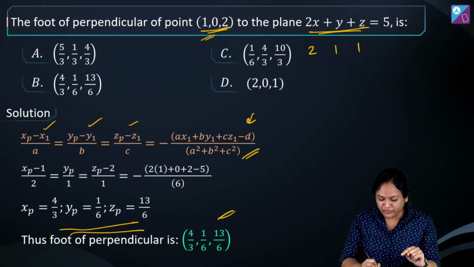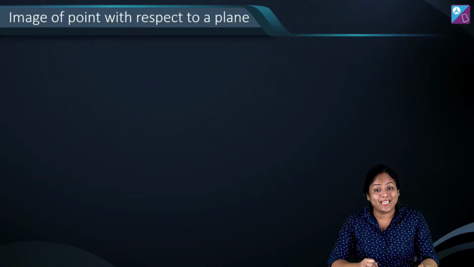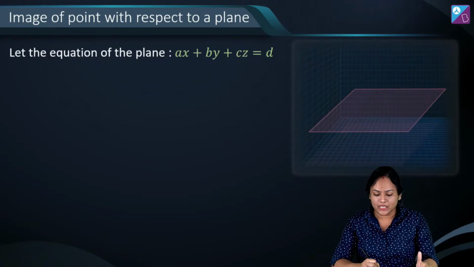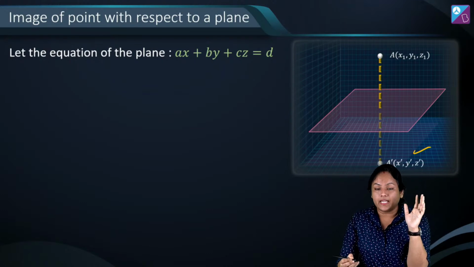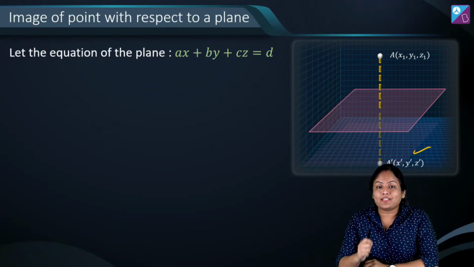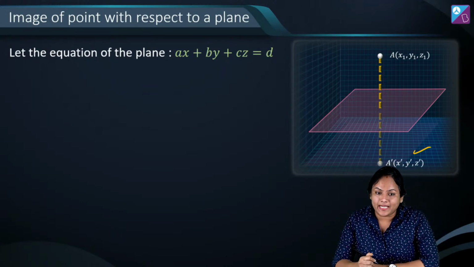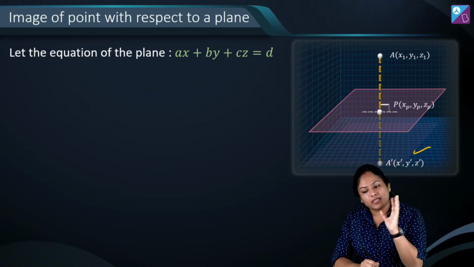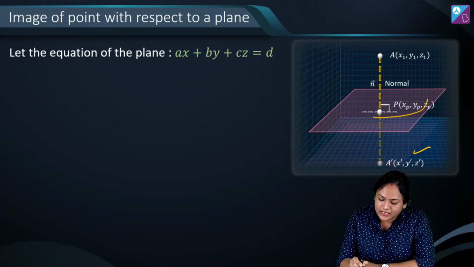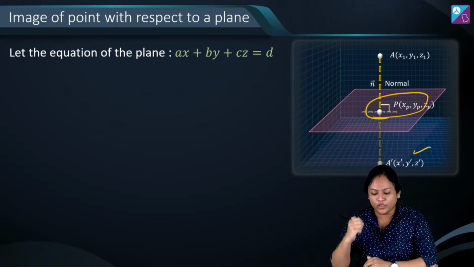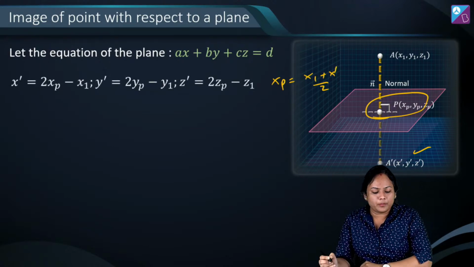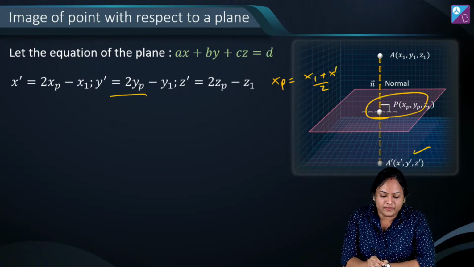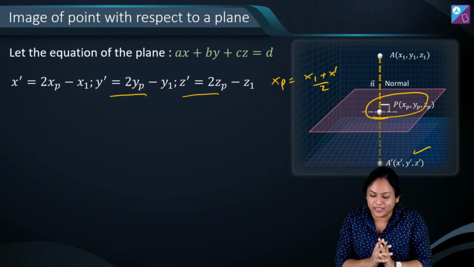So after this foot of perpendicular, suppose I have to get image of a point with respect to a plane, plane की equation is given to me, alright? And image मैंने consider कर लिया, let's say it's A dash, which is x dash, y dash, z dash. So we are going to go in the same fashion. हम यहाँ पर जानते हैं that this will be the foot of perpendicular, which will be midpoint of A and A dash. So I can say that xp here will be (x1 plus x dash) by 2. So x dash की value will become 2xp minus x1. Similarly y dash and z dash यही आने वाले हैं, ठीक है?